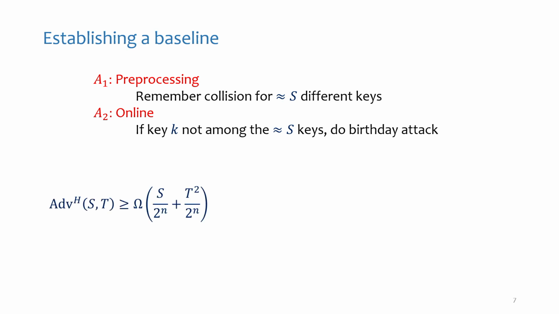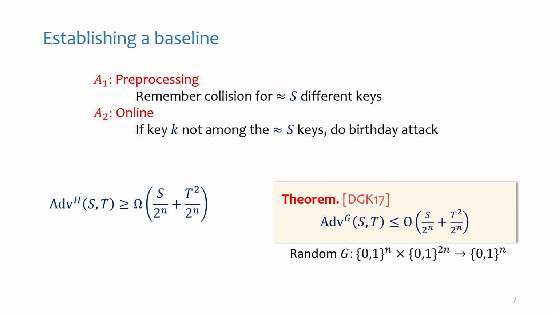This gives you an attack with advantage S over 2^n plus T squared over 2^n, where the S over 2^n factor comes from the pre-processing phase, where you remember S collisions, and the T squared factor comes from the birthday attack. So this is an attack, and this is something that apparently is also achieved by a completely random construction.